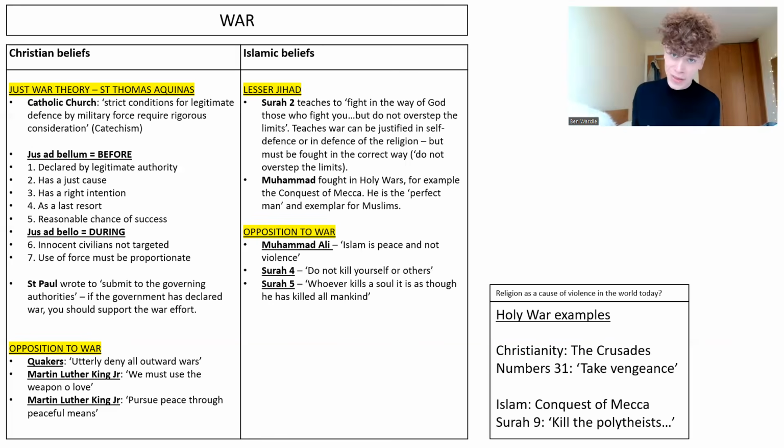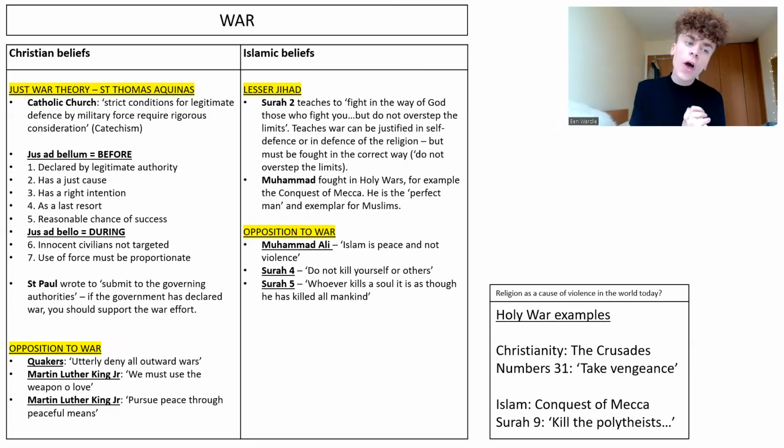And we have two sections to this. We have jus ad bellum, which is about the criteria to consult before going to war. And then we have jus in bello, which is the criteria to consult during the war. So these are two separate sections of the just war theory. The first one is about the criteria to consult before the war, so deciding whether we can justify going to war, whereas the second set, jus in bello, is about consultation during the war. Are we using justifiable methods? Are the methods we're using justifiable? Is it just to do this as part of the war?